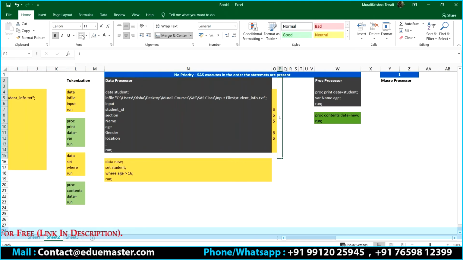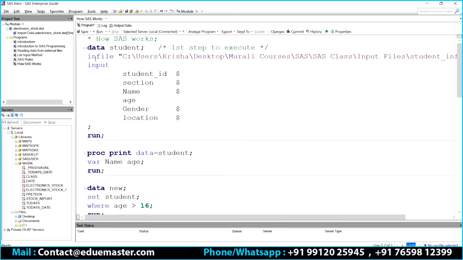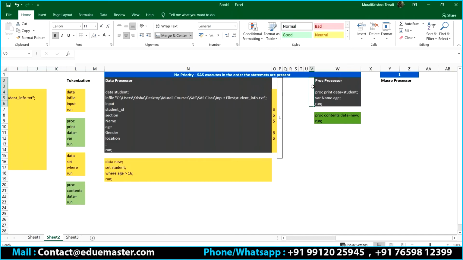After successful execution of the first step, SAS will move to, in my code, the order is this. You can see in my code, after data student, my next thing is going to be proc print data equal to student. So I need to move to the proc processor. So this is going to be my second block.